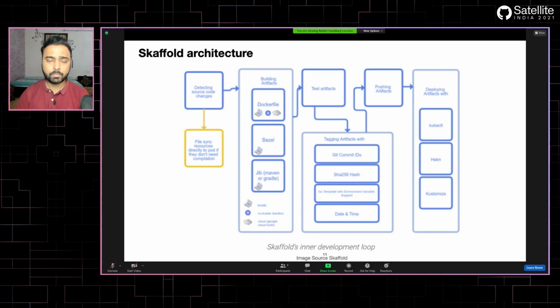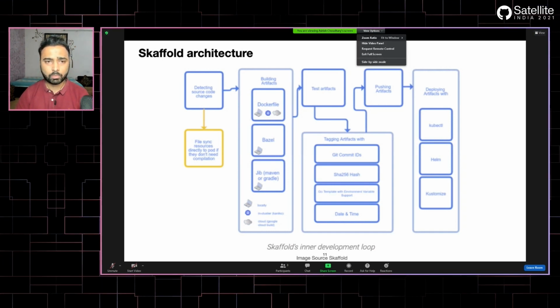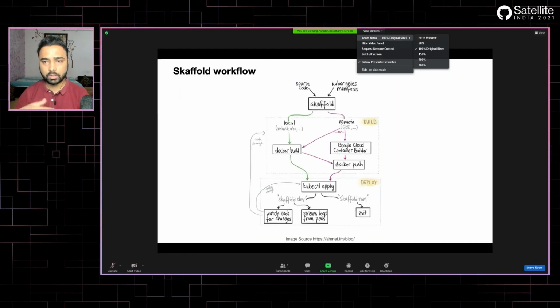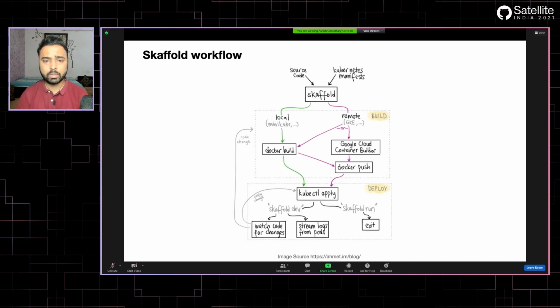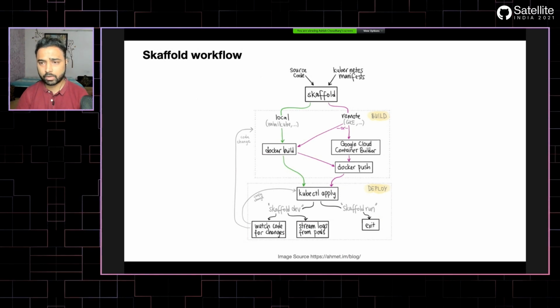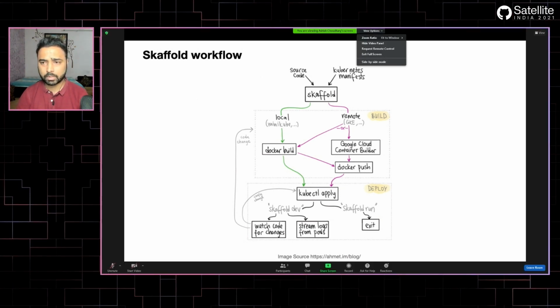to tag the images. So let's talk about how Skaffold works, how the tool works. If you look at this diagram, at the bottom, you see there are two commands, skaffold dev and skaffold run. These are the most used commands with Skaffold.